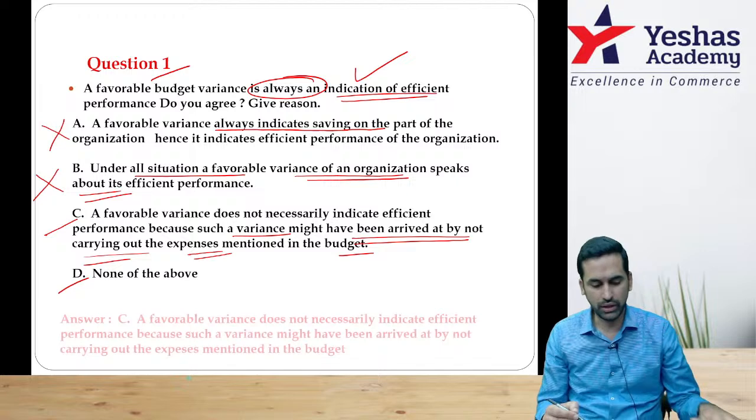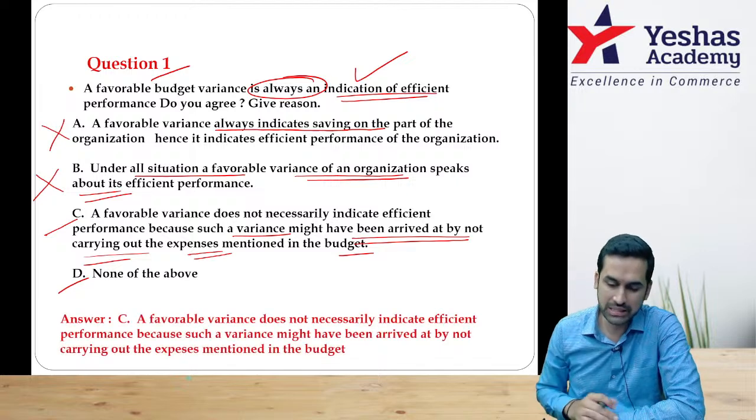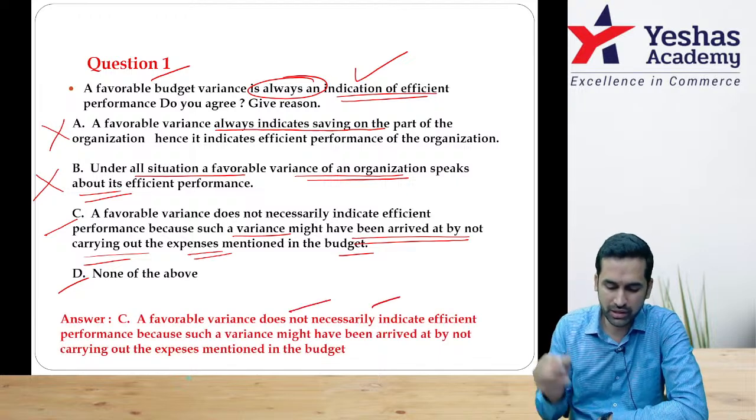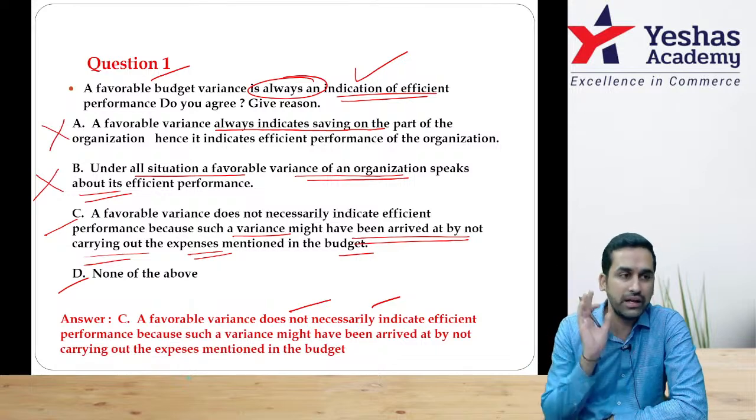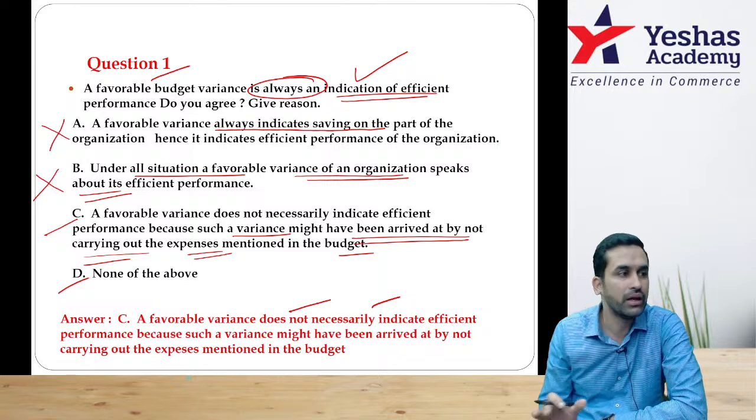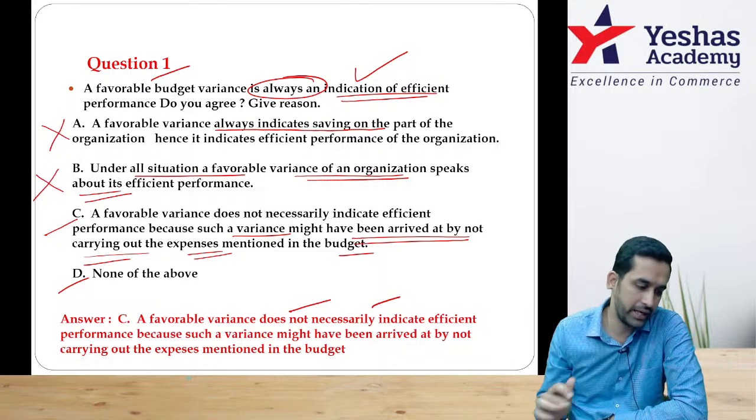D says none of the above. So the correct answer is option C. A favorable variance does not necessarily indicate efficient performance every time. Once in a while it's a good indicator. If it's always happening, it's not a good indicator.